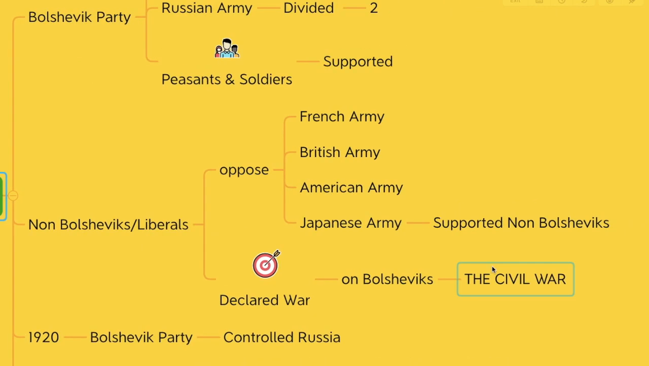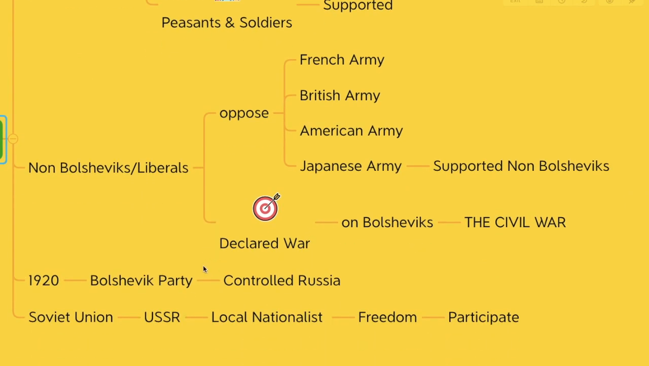After a lot of struggle, in 1920 the Bolshevik Party regained control over Russia. Now the Soviet Union was set up, which was also called the USSR. In this scenario, even the local nationalists had the freedom to participate.